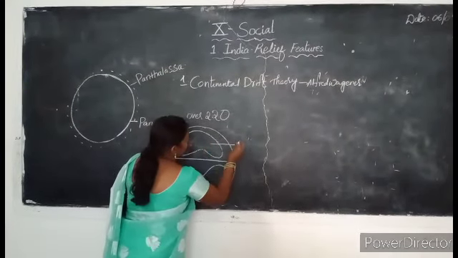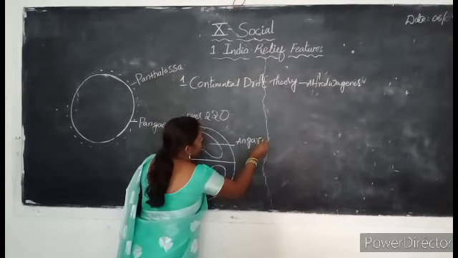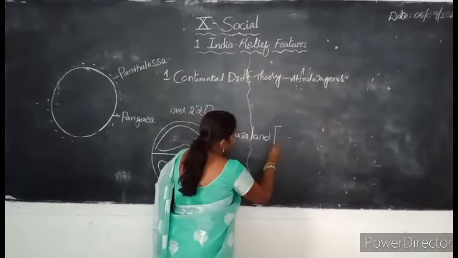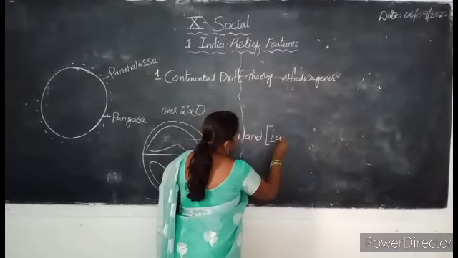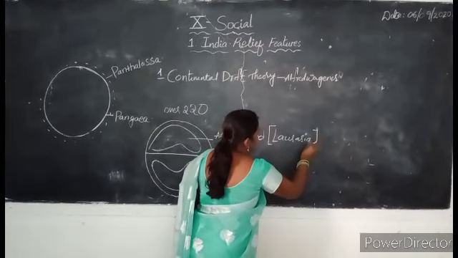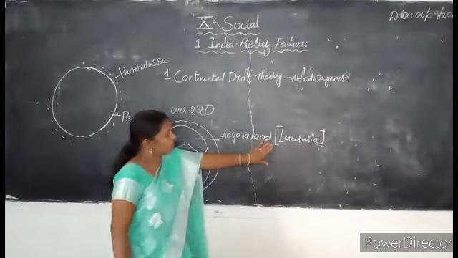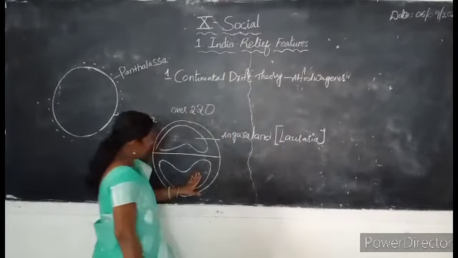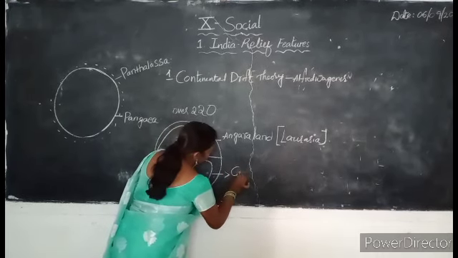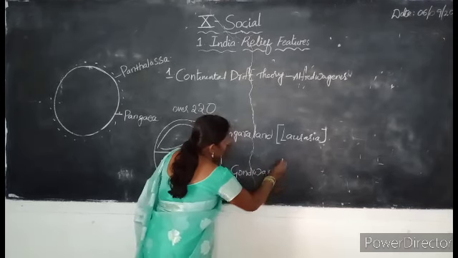This one we call Angara land. Another name for Angara land is Laurasia. You have to remember that. So, Angara land is also called Laurasia. The next land we call Gondwana land.